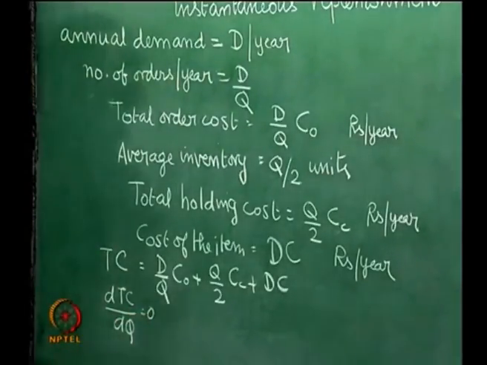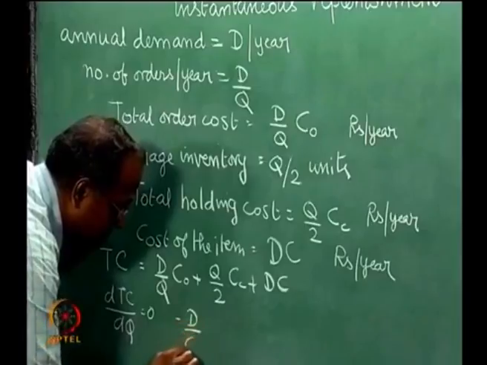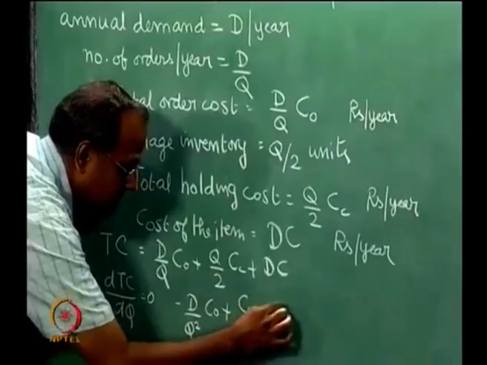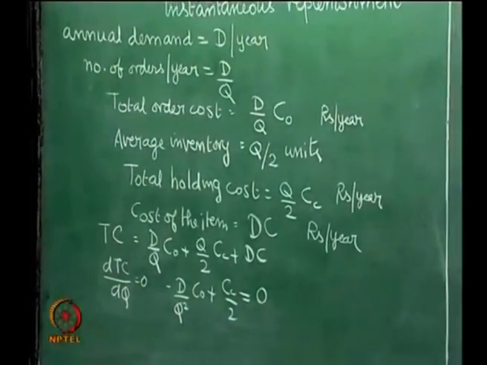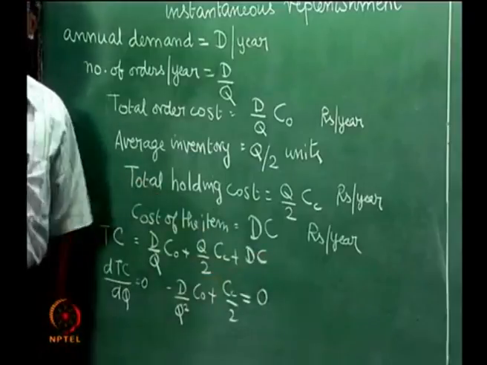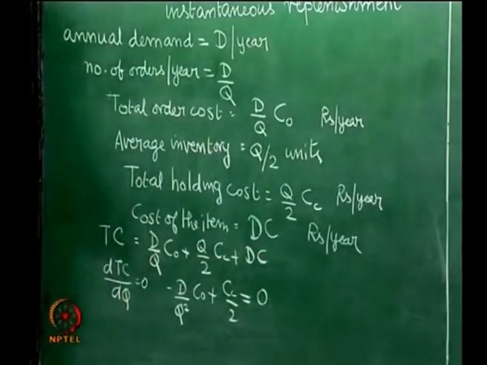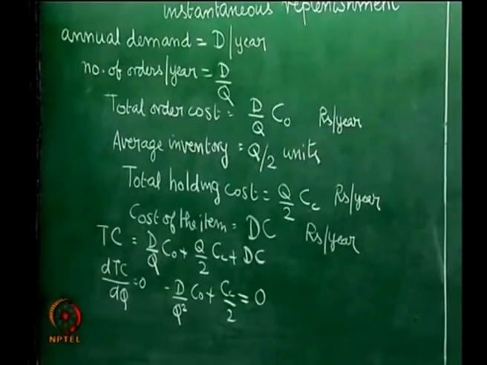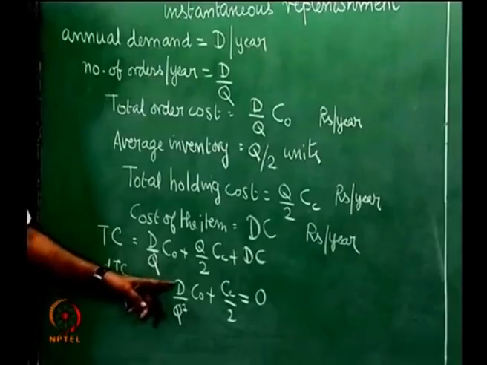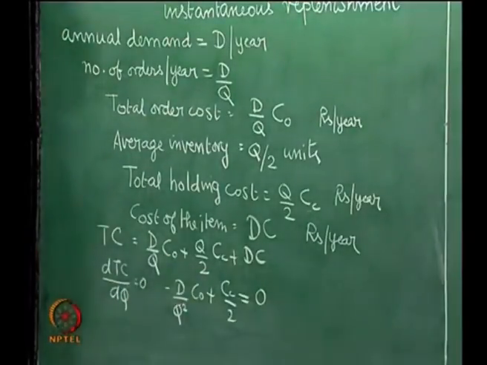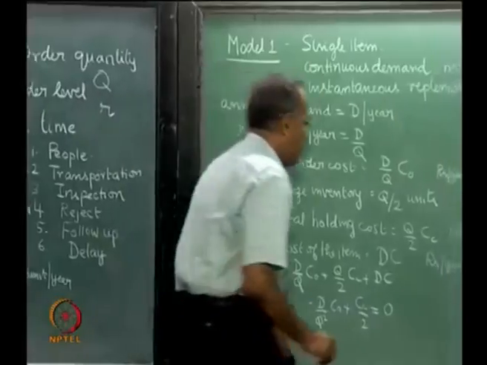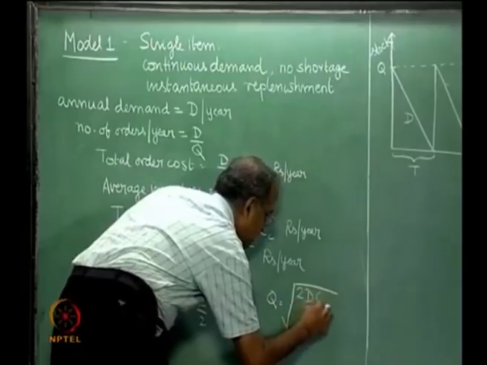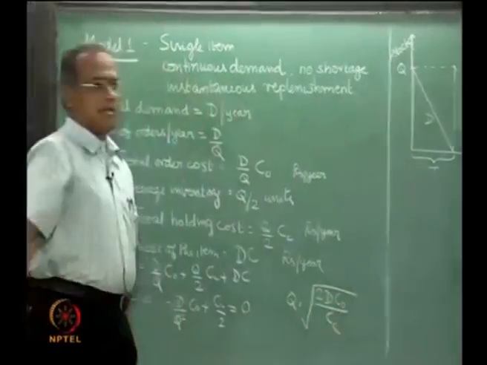equal to 0 will give us minus d by q square C naught plus Cc by 2 equal to 0. The third term is d into c, which is a constant. It does not contain q, therefore its derivative will be 0. So first derivative equal to 0 would give us minus d by q square C naught plus Cc by 2 equal to 0, which on simplification would give us q equal to root of 2 d C naught by Cc.